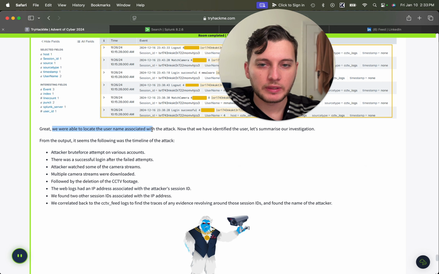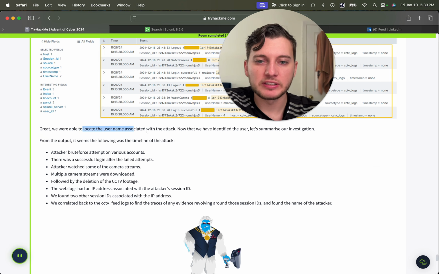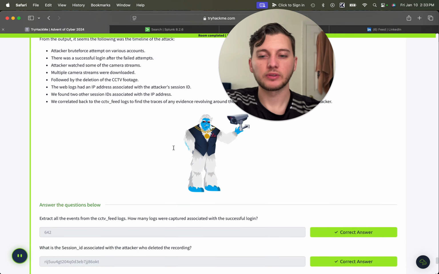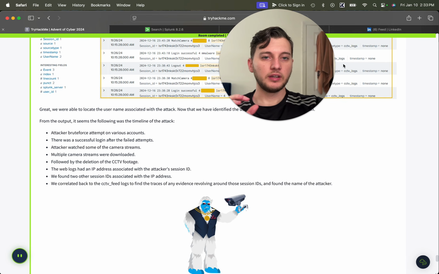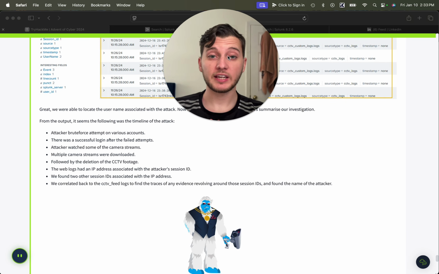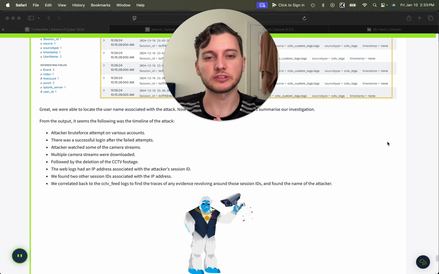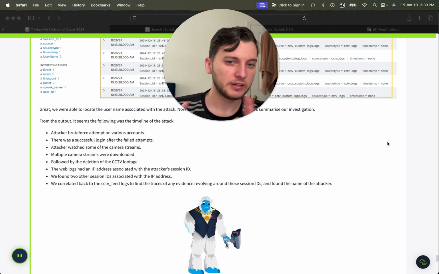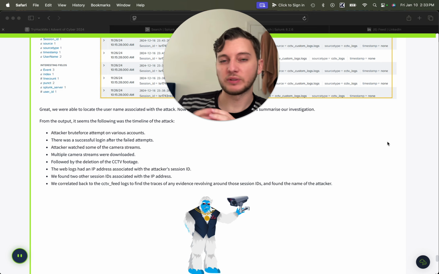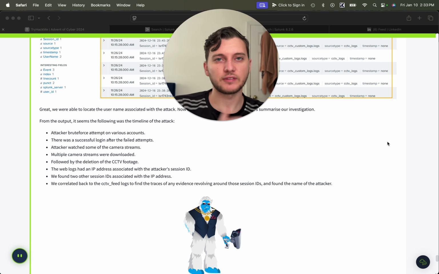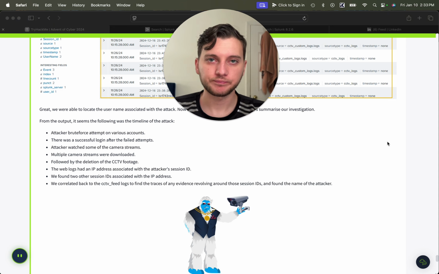So we were able to locate the username associated with this attack. Now that we have verified and identified the user, let's summarize our investigation. So essentially what we've done is we've utilized Splunk. We've done some queries. We figured out how to query in Splunk and how to create our own parsing so that we can fix the parsing of the log files so we can get the fields that we actually want to analyze.